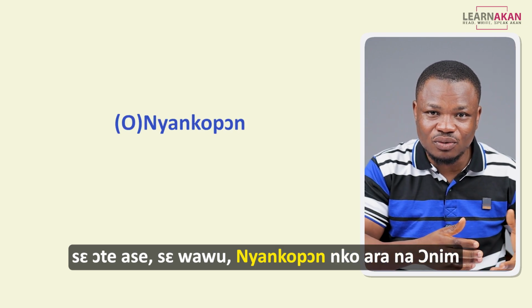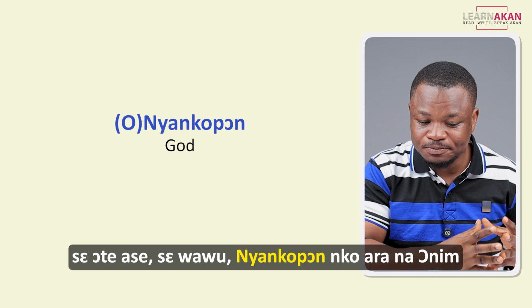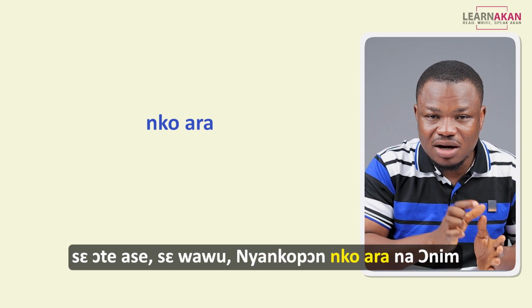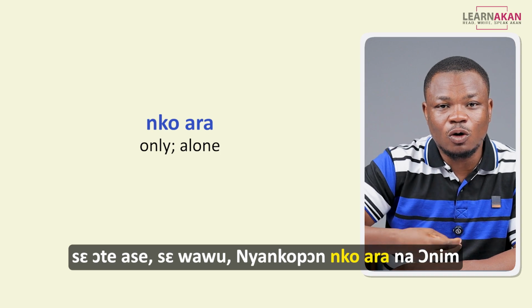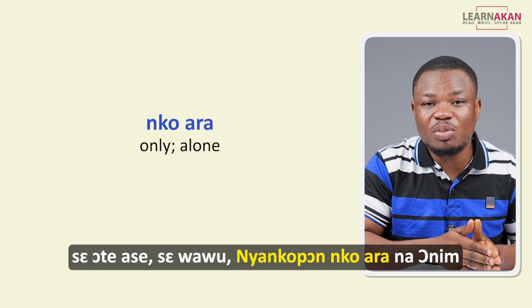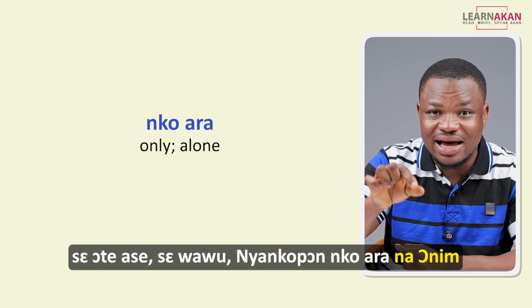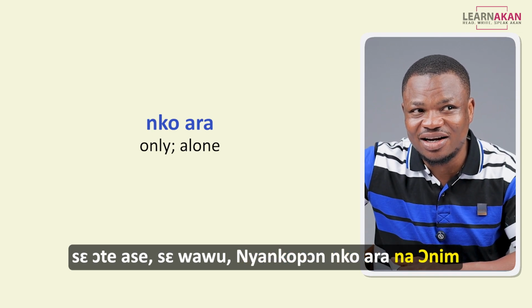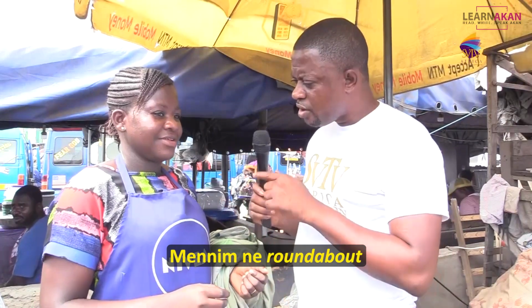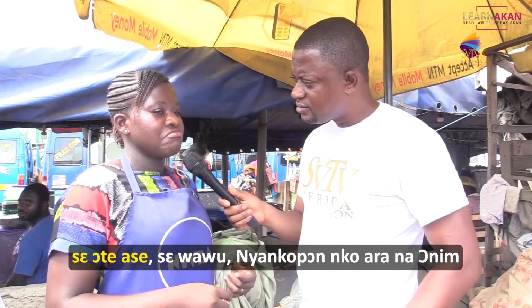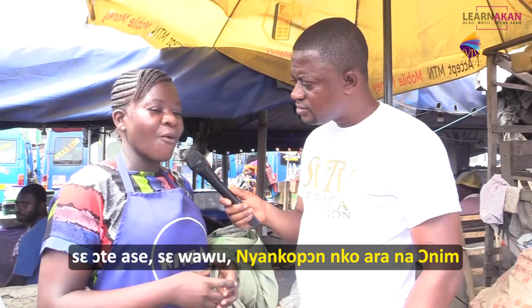We have Nyankopon, which is one of the names that we use to refer to God, right? So we have Nyankopon nkwa. Nkwa means alone or only. So if you say Nyankopon nkwa, you are saying only God, right? Only God. Na unim. We just learned nim as to know. So I don't know his whereabouts, whether he's alive or dead. It's only God who knows.